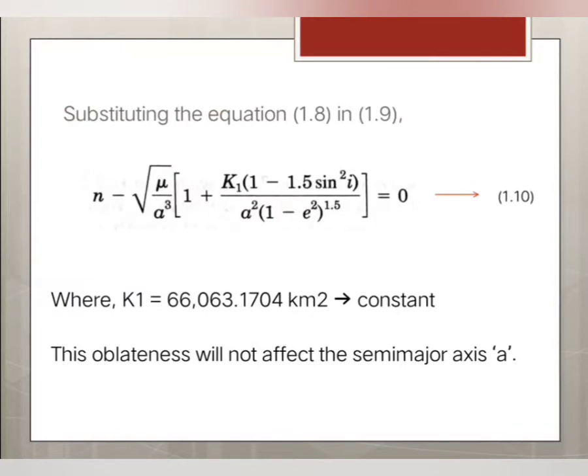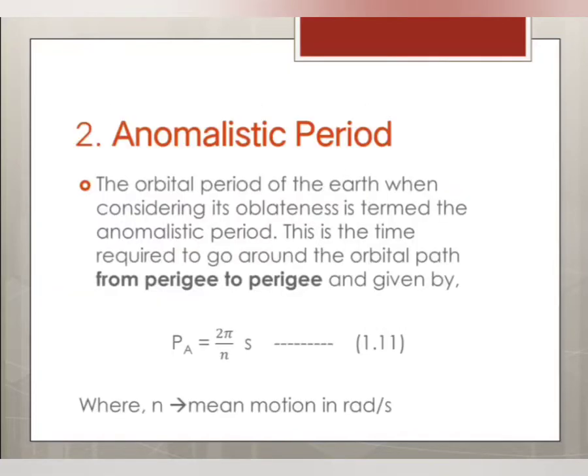So substituting the equation 1.8 in 1.9, and moving the right hand side terms to the left hand side, we get this equation. So k1 is equal to 6063.1704 kilometer square, which is a known constant value, and this oblateness will not affect the semi major axis small a. Then anomalistic period. The orbital period of the earth when considering its oblateness is termed the anomalistic period.